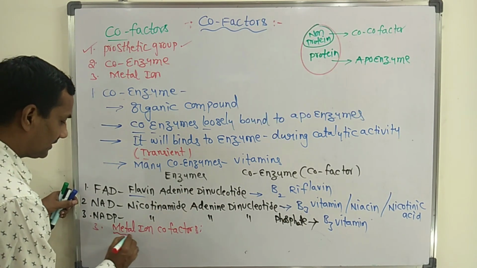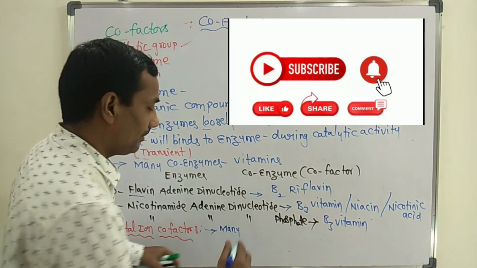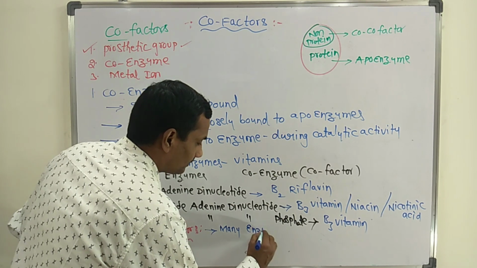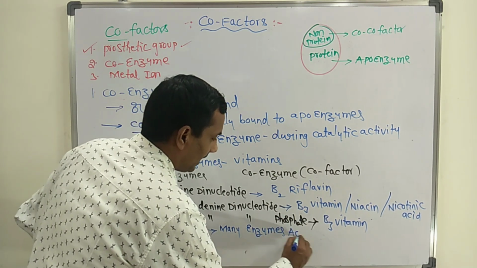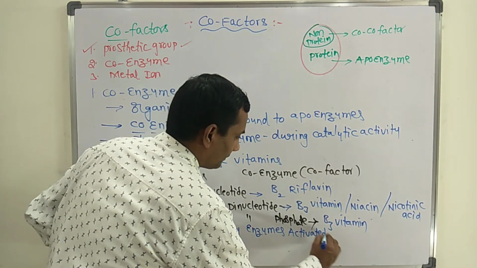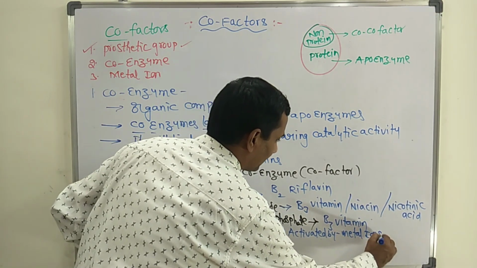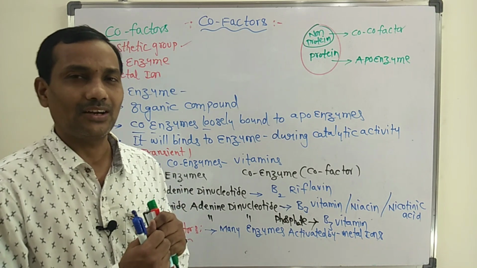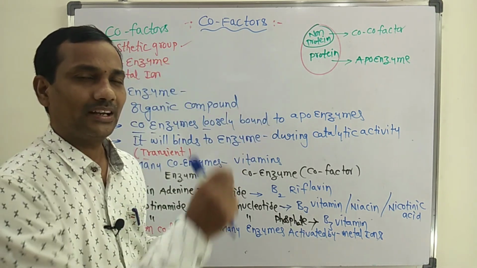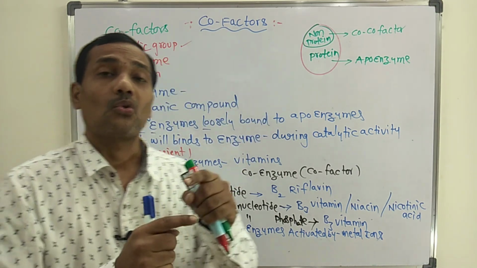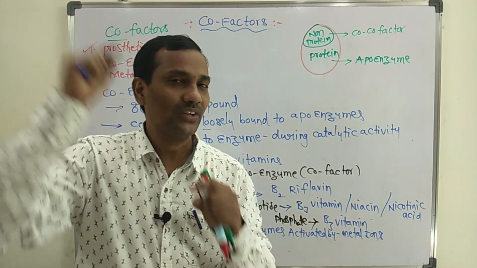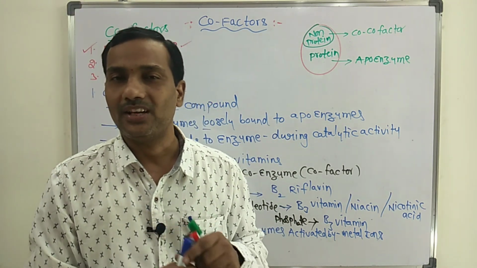Metal ion cofactors. Many enzymes are activated by different types of metal ions. What is the role of metal ions? Metal ions form coordination bonds with the active site of the enzyme.